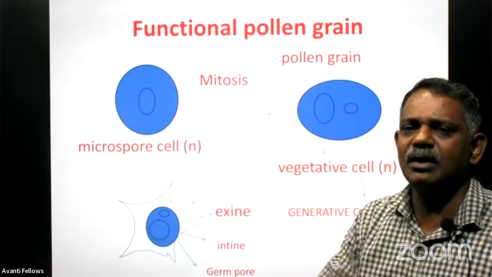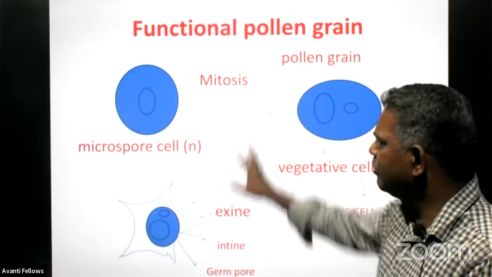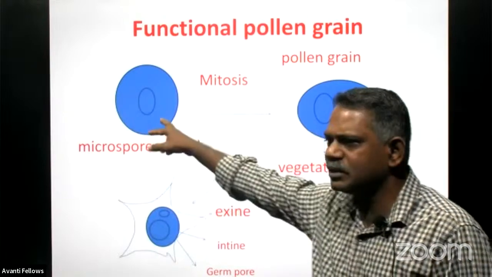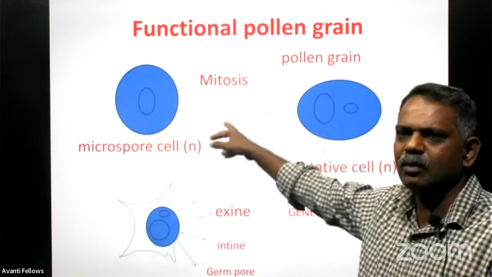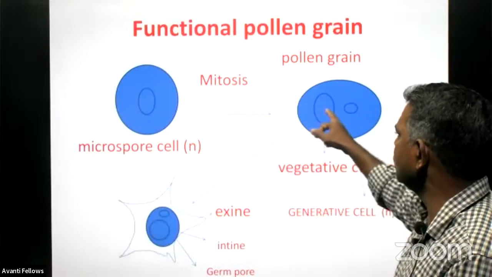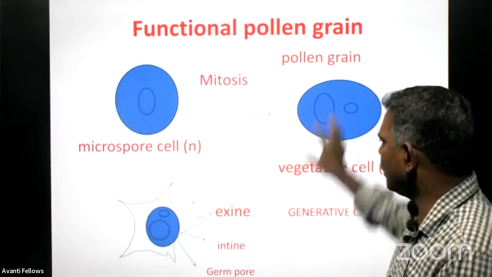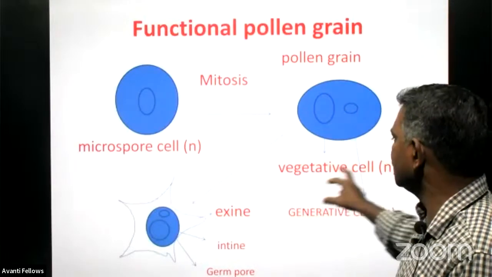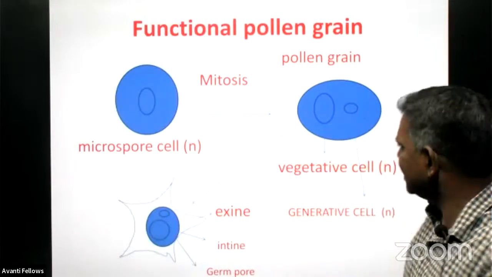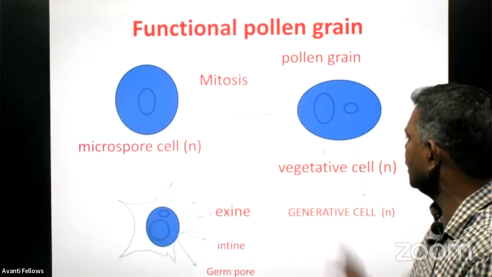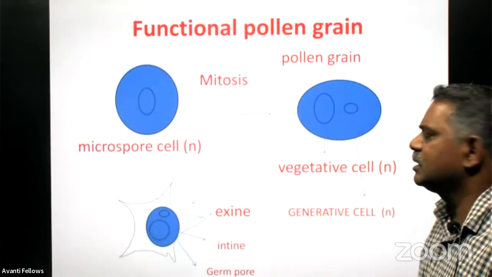Only the nucleus goes for the division, and the division is mitosis. Already it is haploid, so whenever it undergoes equational division, it produces two haploid nuclei inside the same cell. One nucleus is larger, we call it the vegetative cell, and another one is smaller, we call it the generative cell.